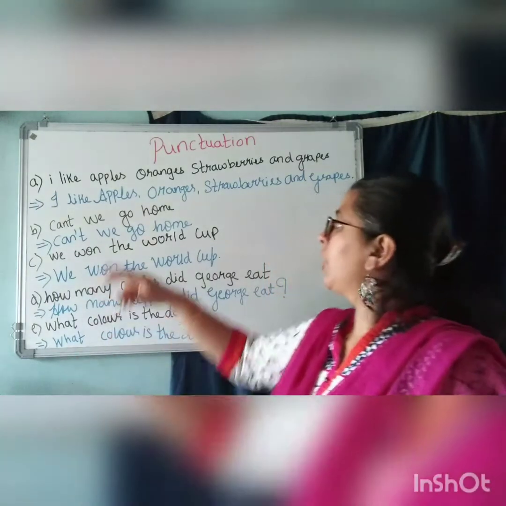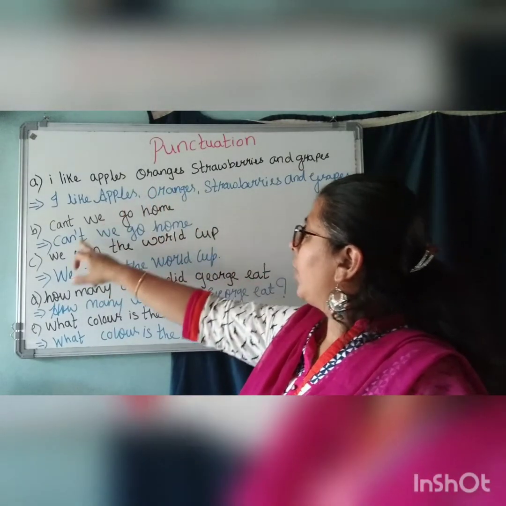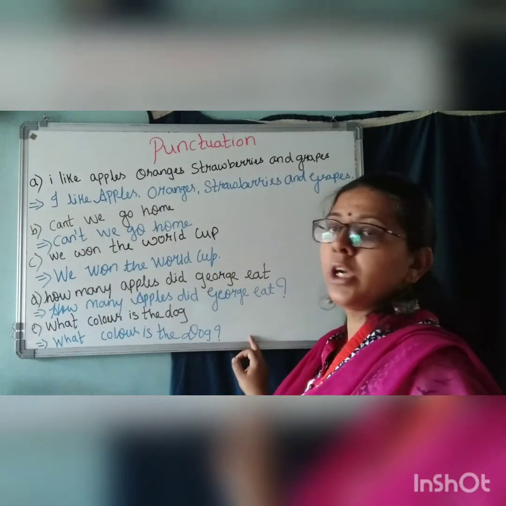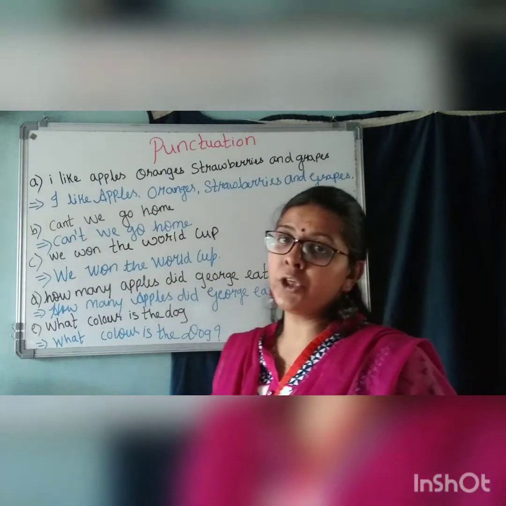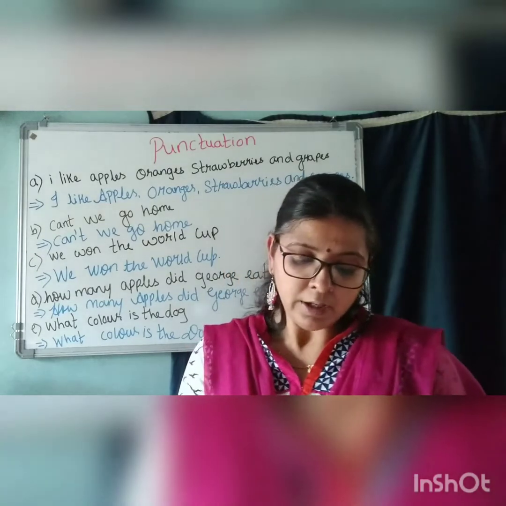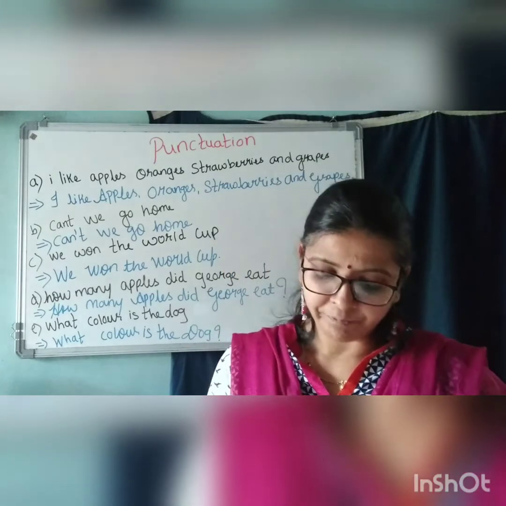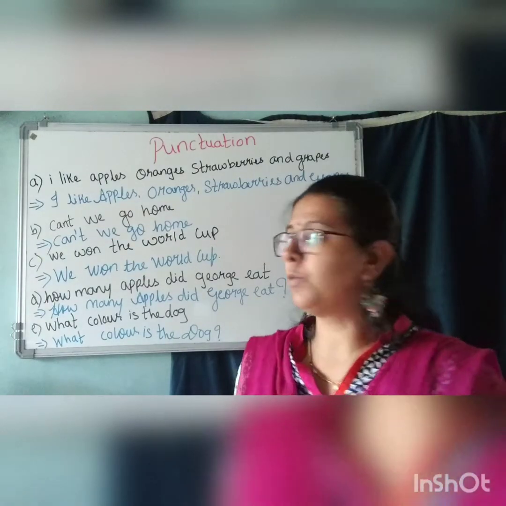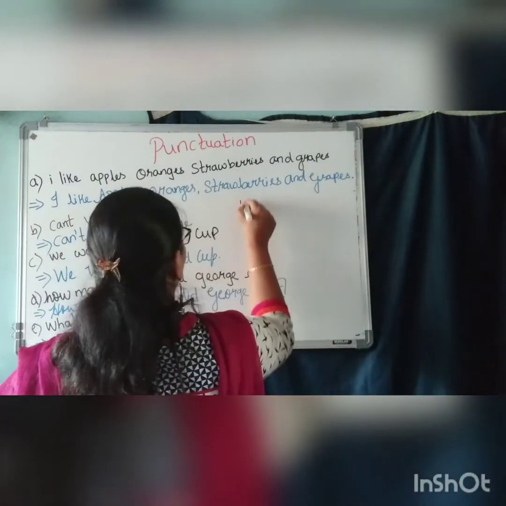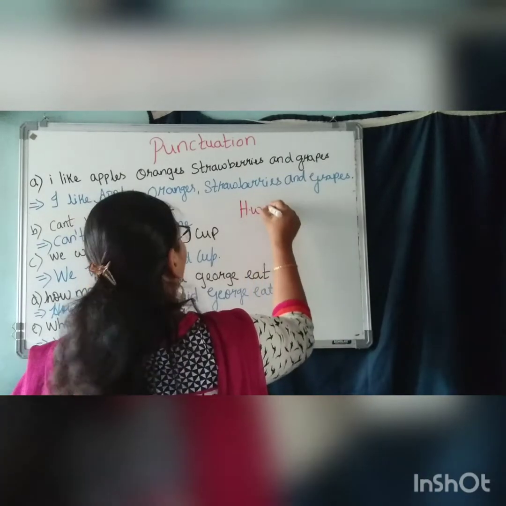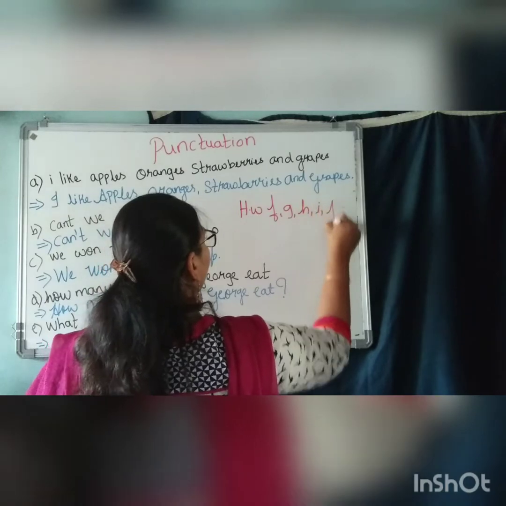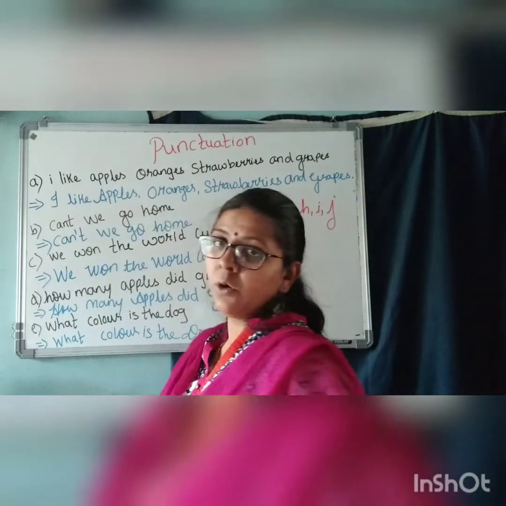So here we are using commas, apostrophe, full point, question mark. So these are all punctuation marks, children. The next one is homework, children. F, G, H, I and J is homework.